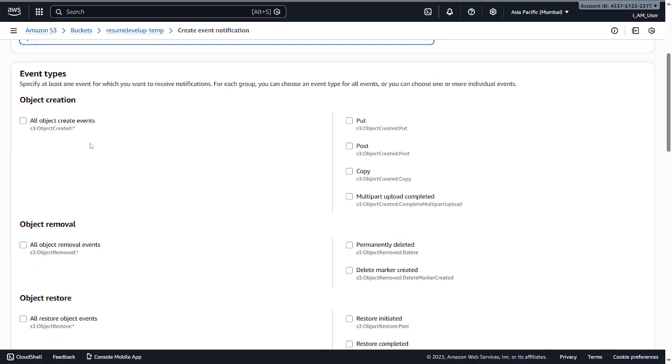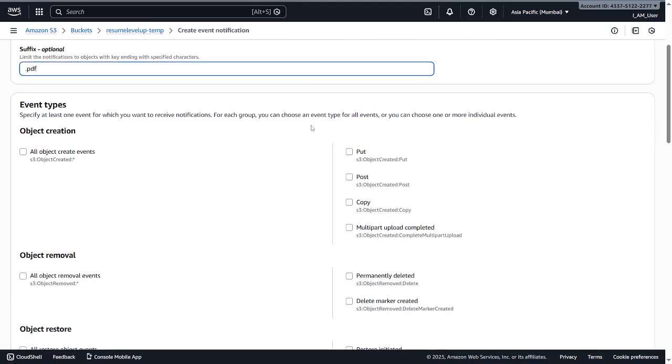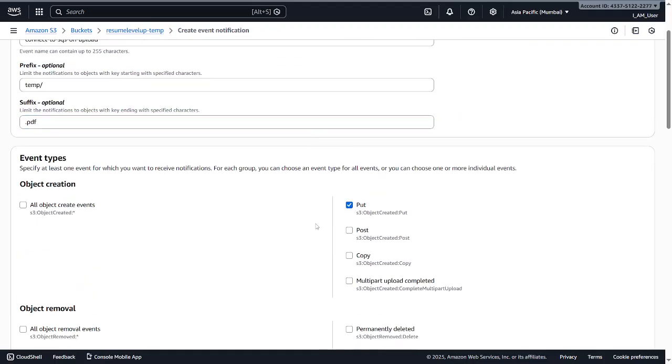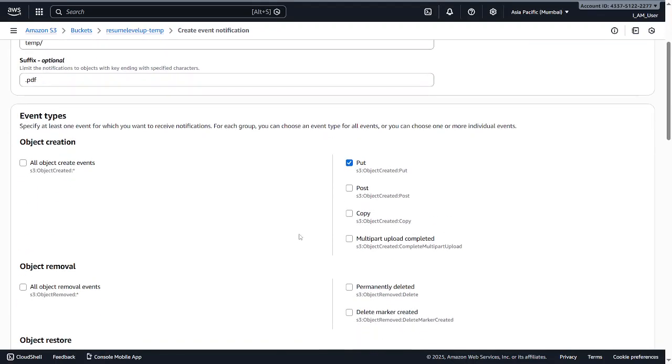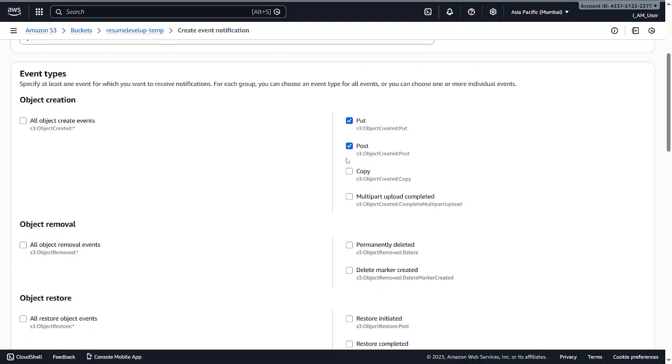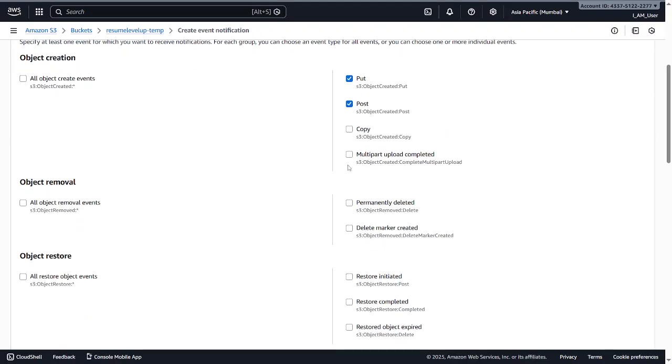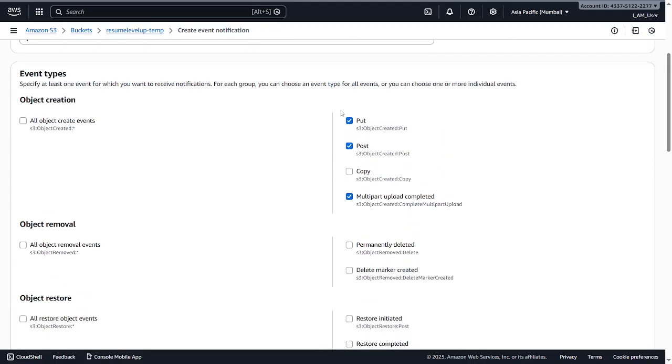And now what we're gonna tick here is, if someone puts an object, this event should be triggered if someone puts the object on this temporary, if someone posts, like updating the object, like uploading a new object with the same name, or if someone copies the object. No, we don't need this, and we don't need a multi-part, like a duplicate object. So we just want to create, okay, we just take this, multi-part upload complete. So all these three things are going to trigger our event.